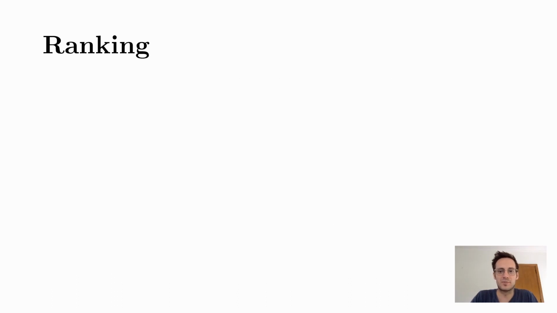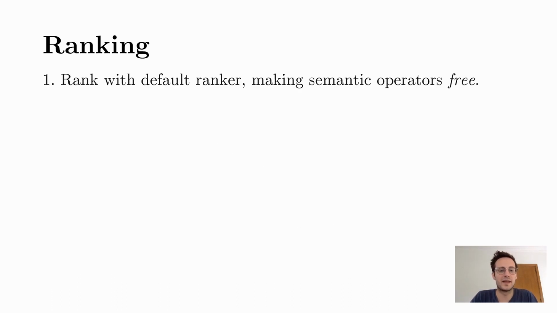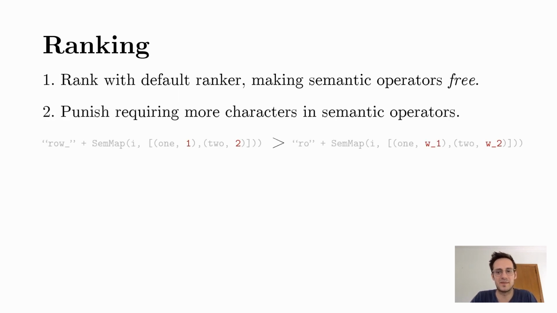First, we rank the programs as FlashFill normally would, making the semantic operators free for it to use. And we re-rank it based on the properties of the semantic operators. First, we punish requiring more characters in semantic operators. For example, requiring only 2 characters on the left is better than requiring 6 on the right.